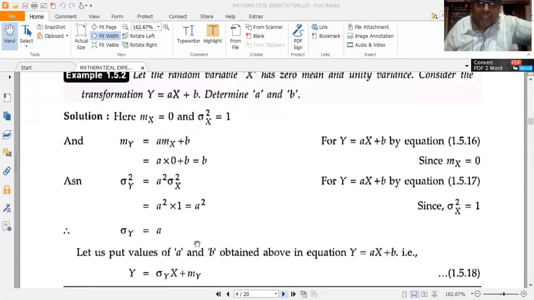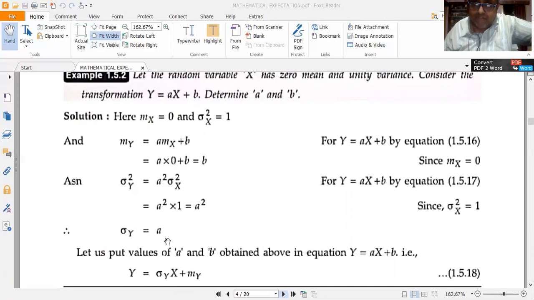Now put these values of a and b. I have got b is equal to my here. My is equal to a into 0 plus b, equal to b. So my is equal to b means b is equal to my. Now sigma y is equal to a I have got, so a is equal to sigma y. Put these values into the expression for y is equal to ax plus b.